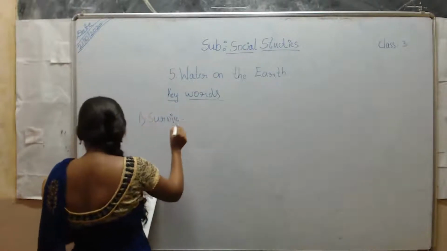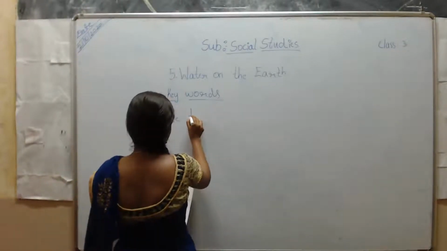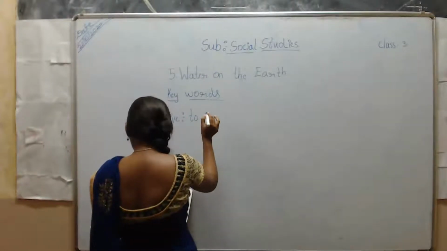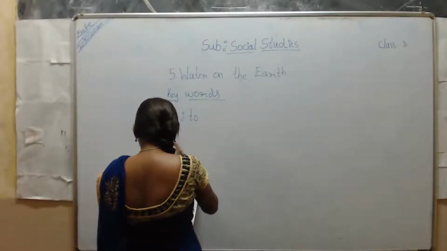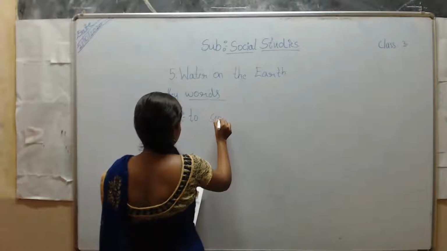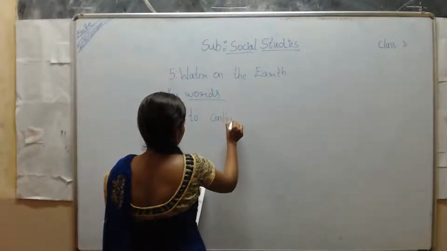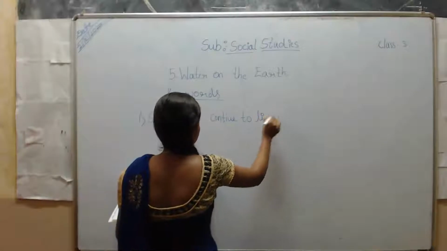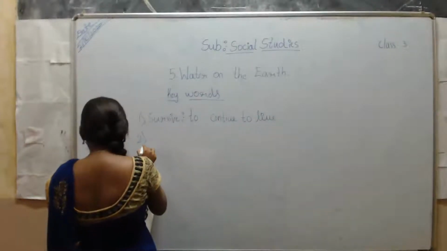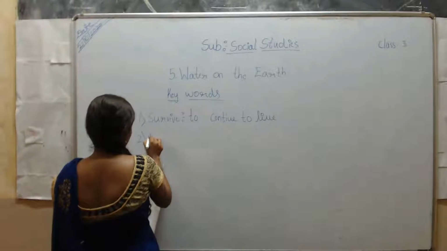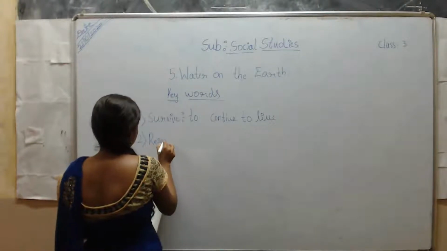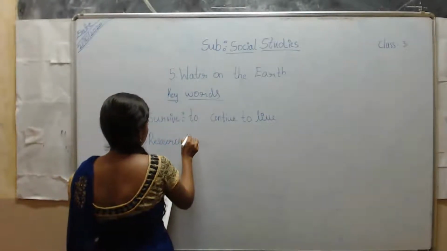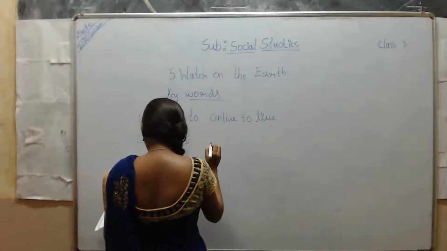It means to continue to live. Then the second one, resource. Something that a country can use,